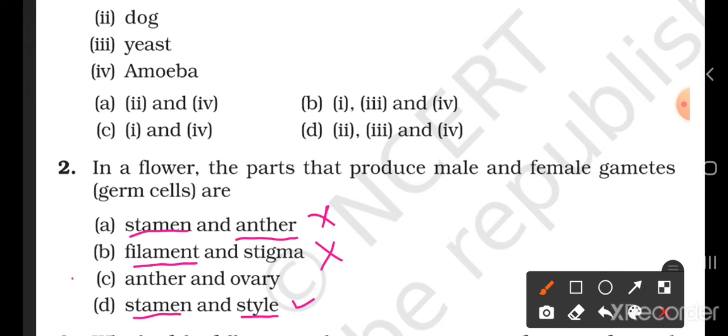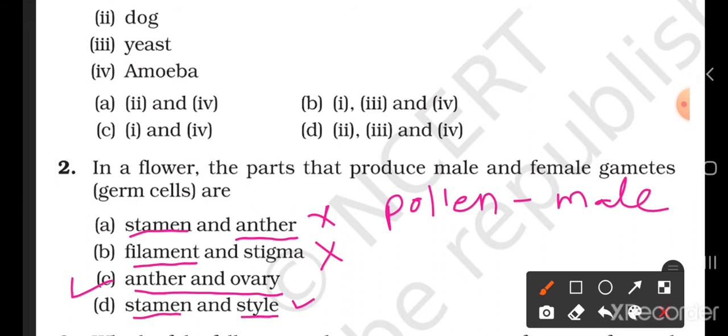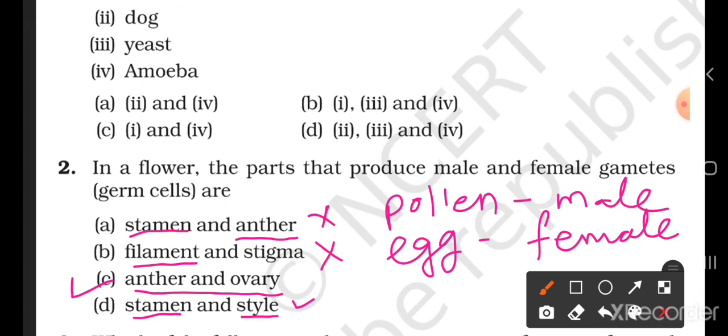So here the option is C, which is anther and ovary. Anther is a male reproductive part which produces pollen, the male gamete, while ovary is the female reproductive part which produces the egg, the female germ cell or female gamete. So the answer is anther and ovary.